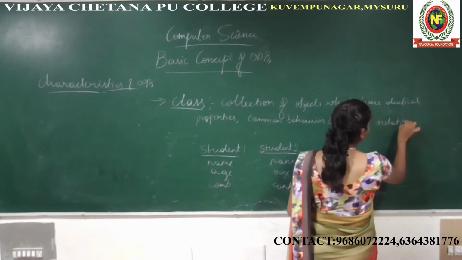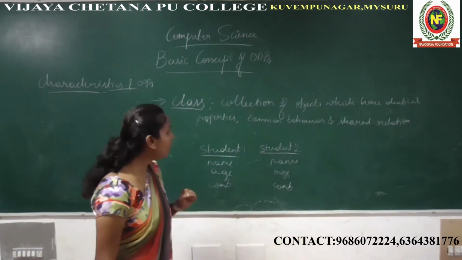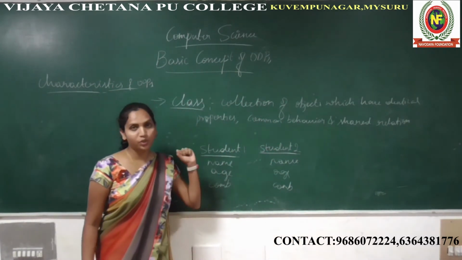Now we have to prove this one. We have to prove this definition, then only we can accept the definition of the class.